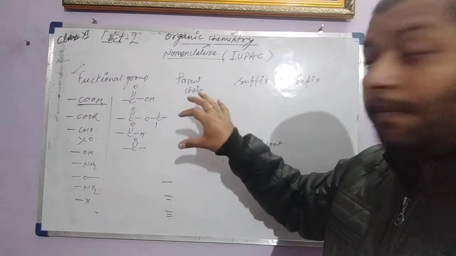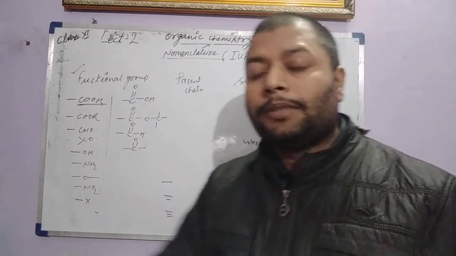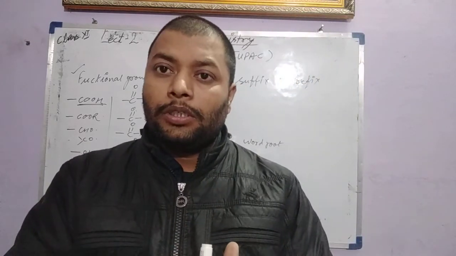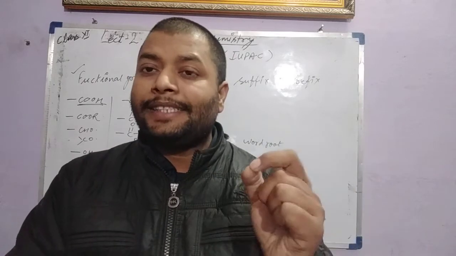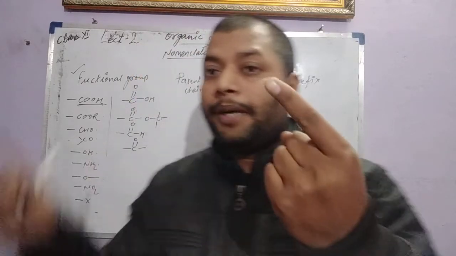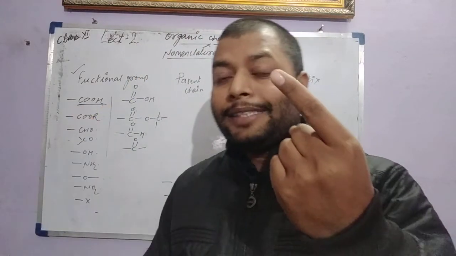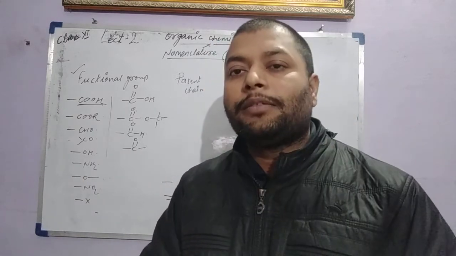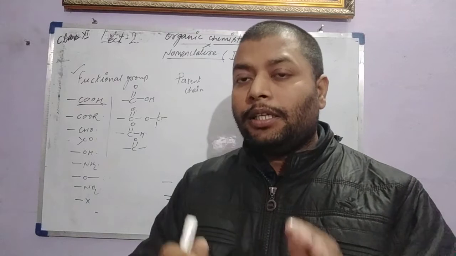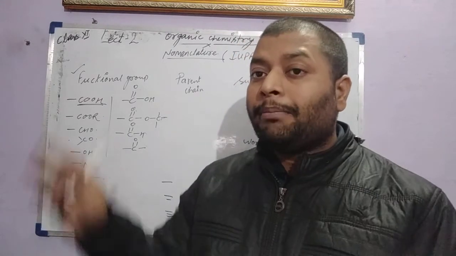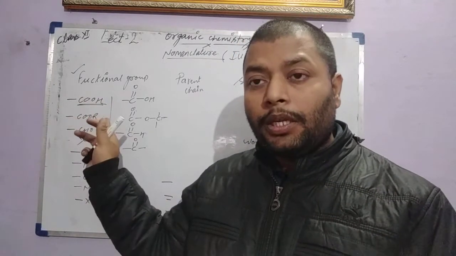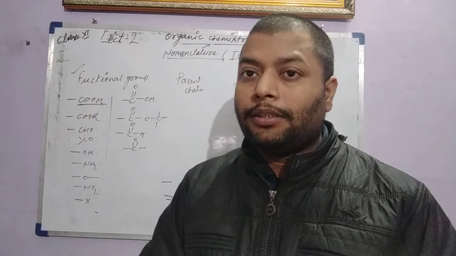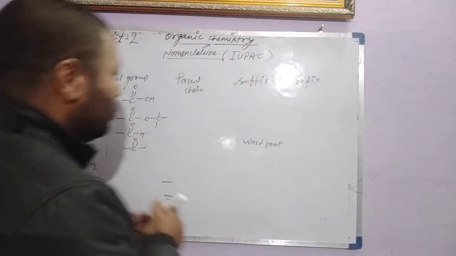Okay, what is called parent chain? Parent chain means, in any organic compound, the carbon chain that contains the maximum number of functional groups and the maximum number of substituents is called the parent chain. For example, look here.